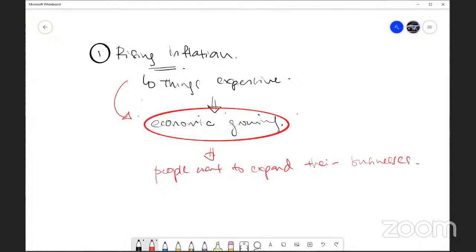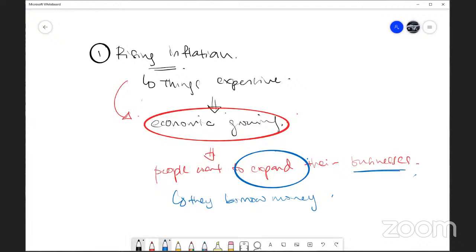A growing economy means businesses want to expand. They already see a potential. So people want to expand their businesses. So when they want to expand business, what do they do? They borrow money. Okay, they borrow money. Makes sense, right? Businesses want to grow, want to expand, they need money, so they borrow money.